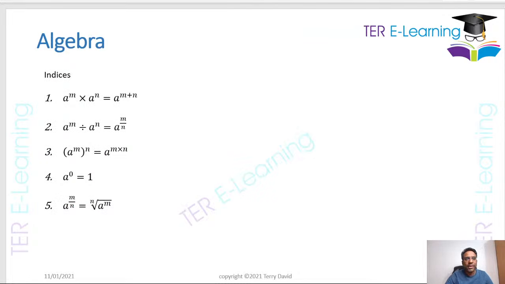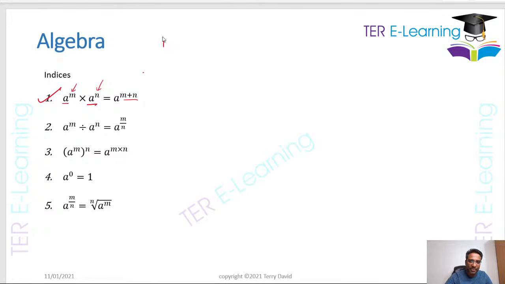Now, another important thing that you guys need to remember is some rules when it comes to indices. So these are the rules that you guys need to know for the exam. So our first rule here is saying that if we have some number raised to some index, multiplied by that same number raised to a different index, all we do is add the indices.